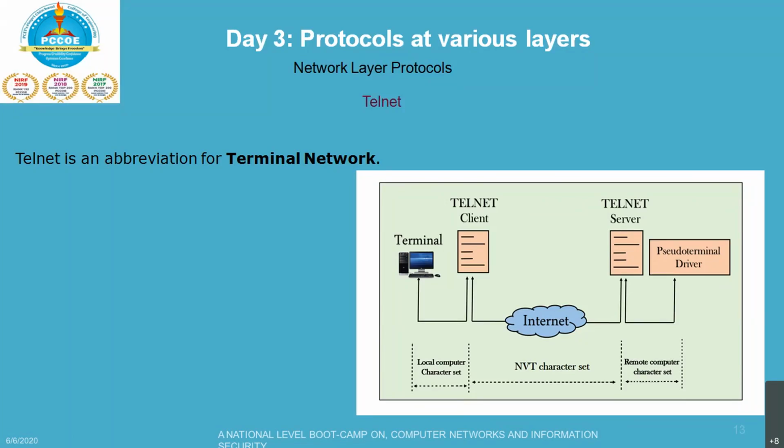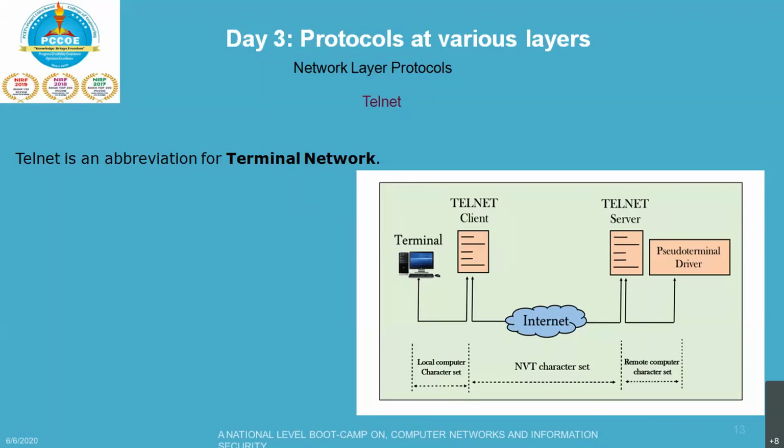If you take an example where a user wants to run different application programs at the remote site and transfer the result to the local site, then you require telnet, that is your terminal network. It requires client server programs such as FTP and SMTP. Definitely you require both these protocols, but this would not allow you to create a specific program for each demand. You cannot create a separate FTP connection or a separate SMTP connection every time as per the demand. To better understand that, you submit everything, do a telnet and get the response.